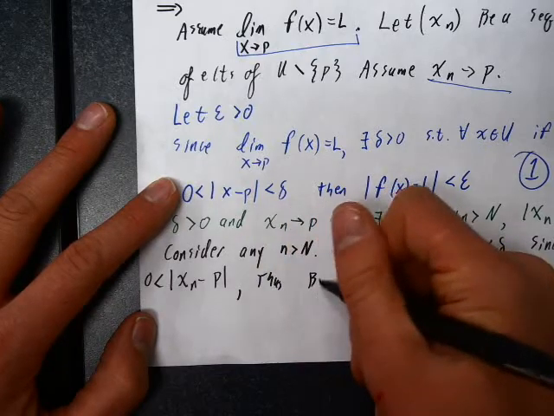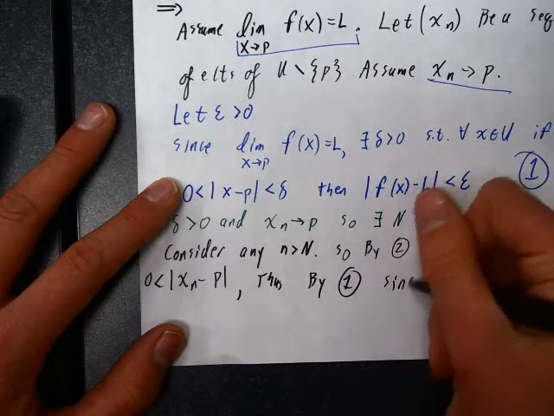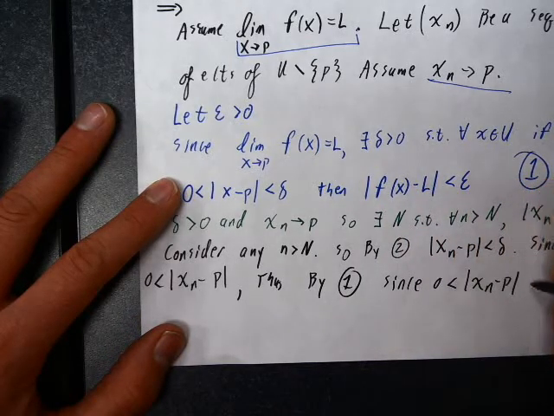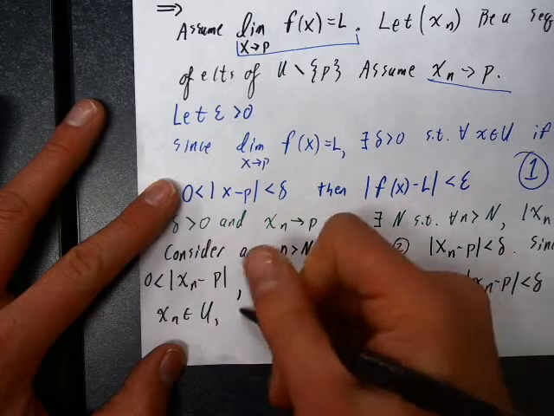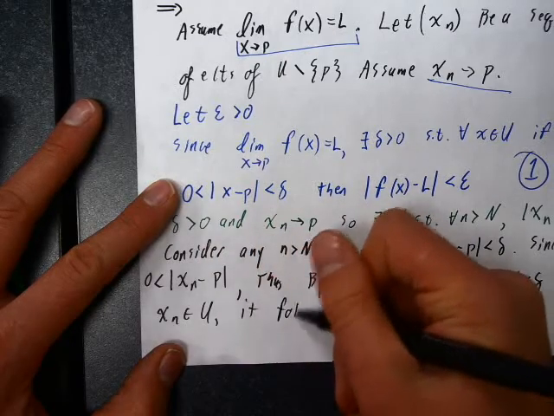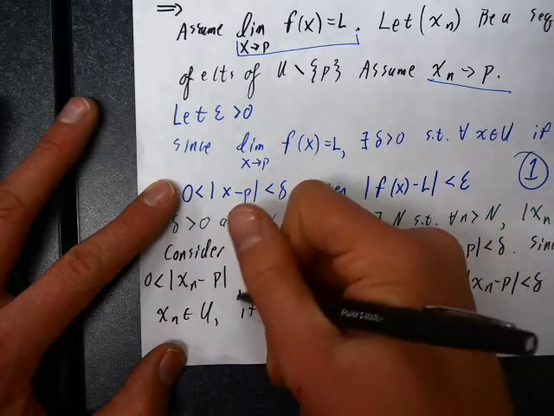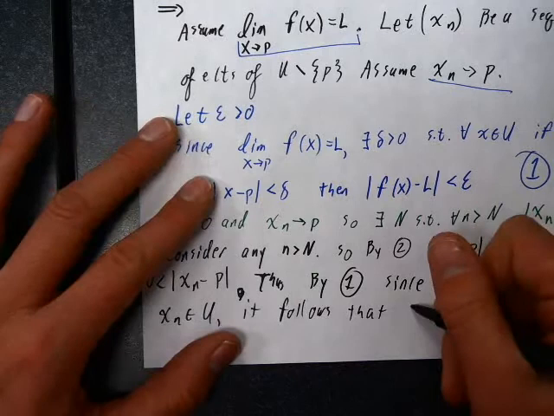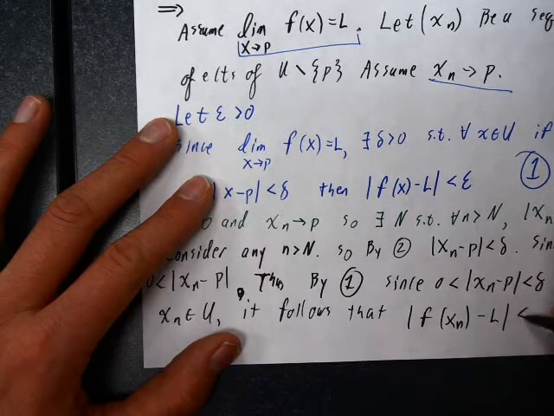Thus, by 1, since right now we have 0 is less than the absolute value of x sub n minus p is less than delta, and x sub n is an element of u, it follows that the absolute value of f of x sub n minus L is less than epsilon.